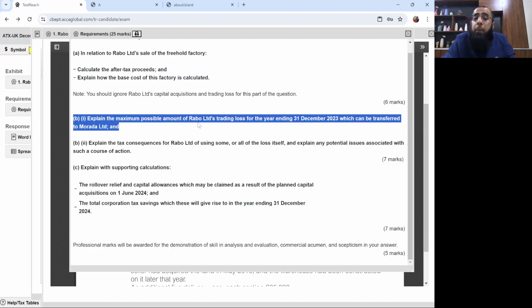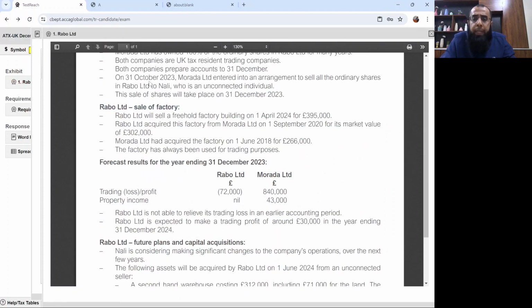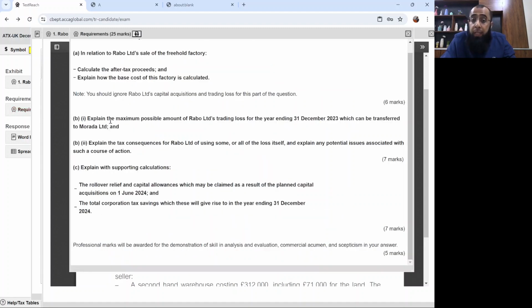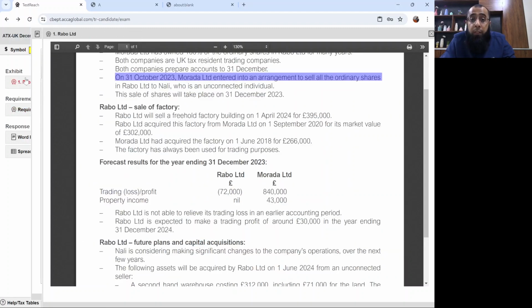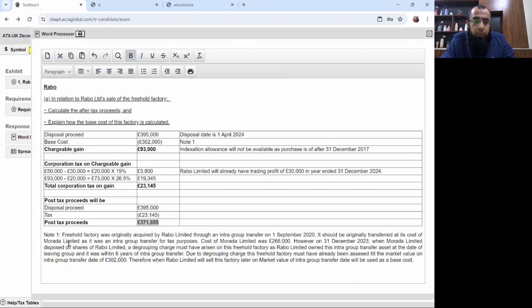Explain the maximum possible amount of Rabo Limited trading loss for the year ending 31st December 2023, which can be transferred to Murada Limited. Yes, I referred to this issue when we were reading the question: the agreement to sell Rabo Limited was done on 31st October 2023. So the group loss reliefs will stop on that date. The maximum amount of loss which can be surrendered will be prorated. The £72,000 is for the year ended 31st December 2023. We will prorate it to 10 months. Okay, let's look at this part also.